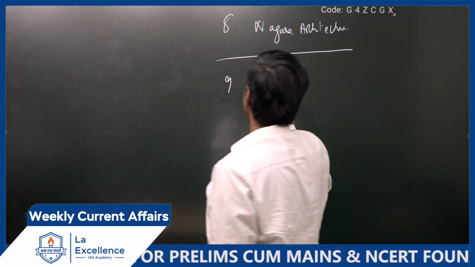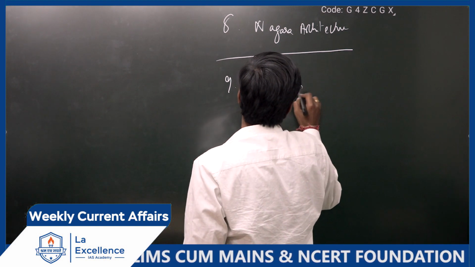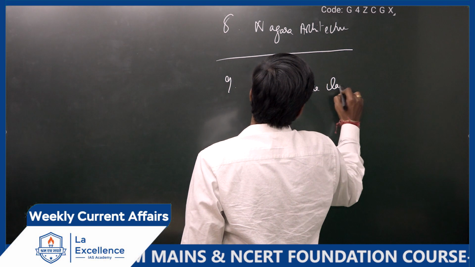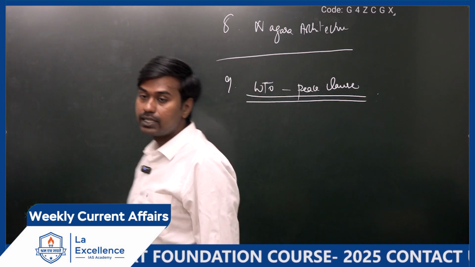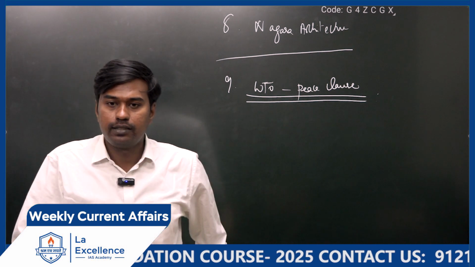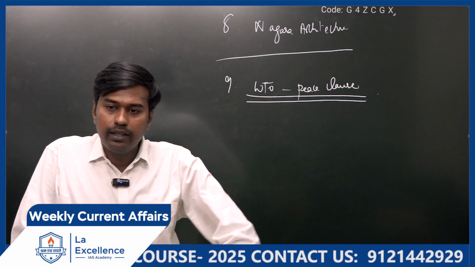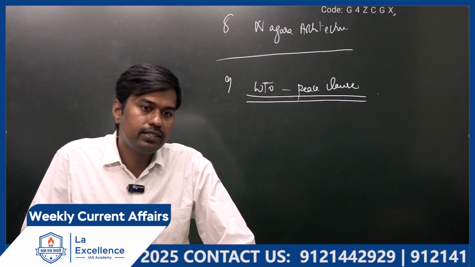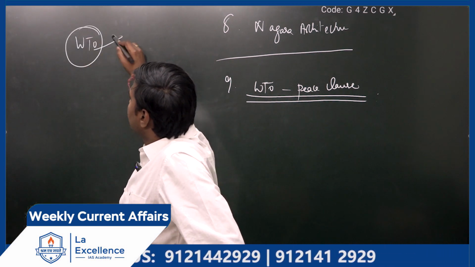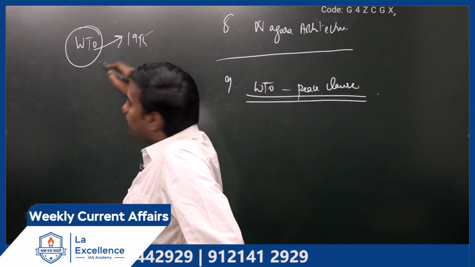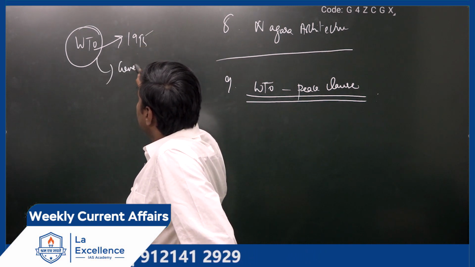WTO food security issue. WTO peace clause. Yes. See, I have already given the basics of WTO. WTO is an organization created in the year 1995. Its headquarters is in Geneva.